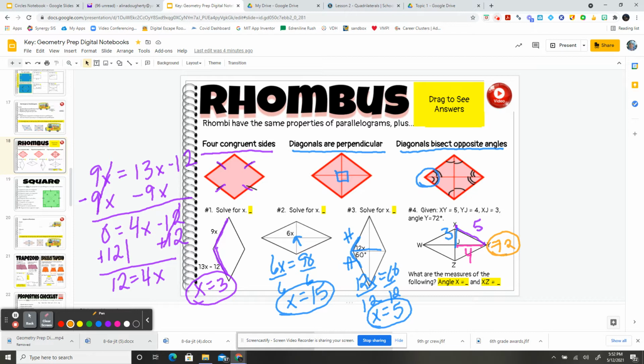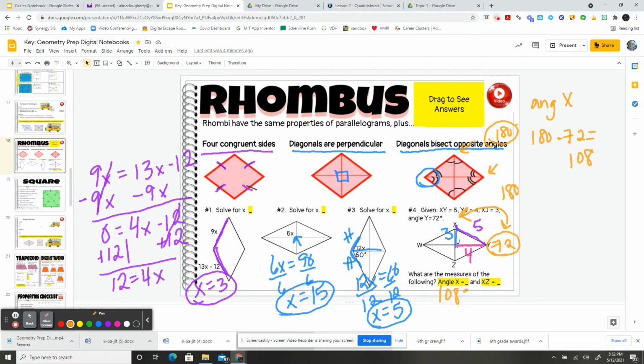So if the whole of angle y is 72 degrees, these two angles, just like in a parallelogram, are going to equal 180. So to find angle x, I can do 180 minus 72 degrees. This acute angle plus this obtuse angle are going to equal 180 degrees. So 180 minus 72 gives me 108. So I think angle x is going to be 108.